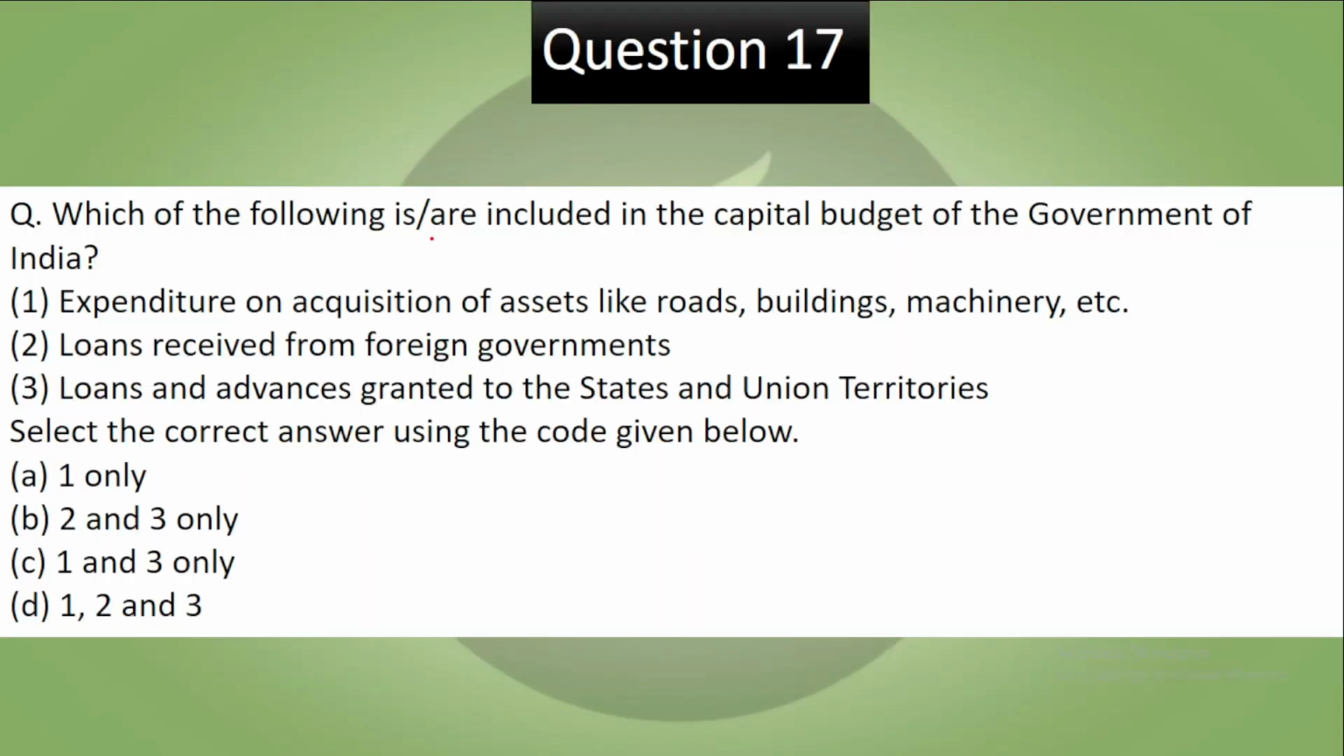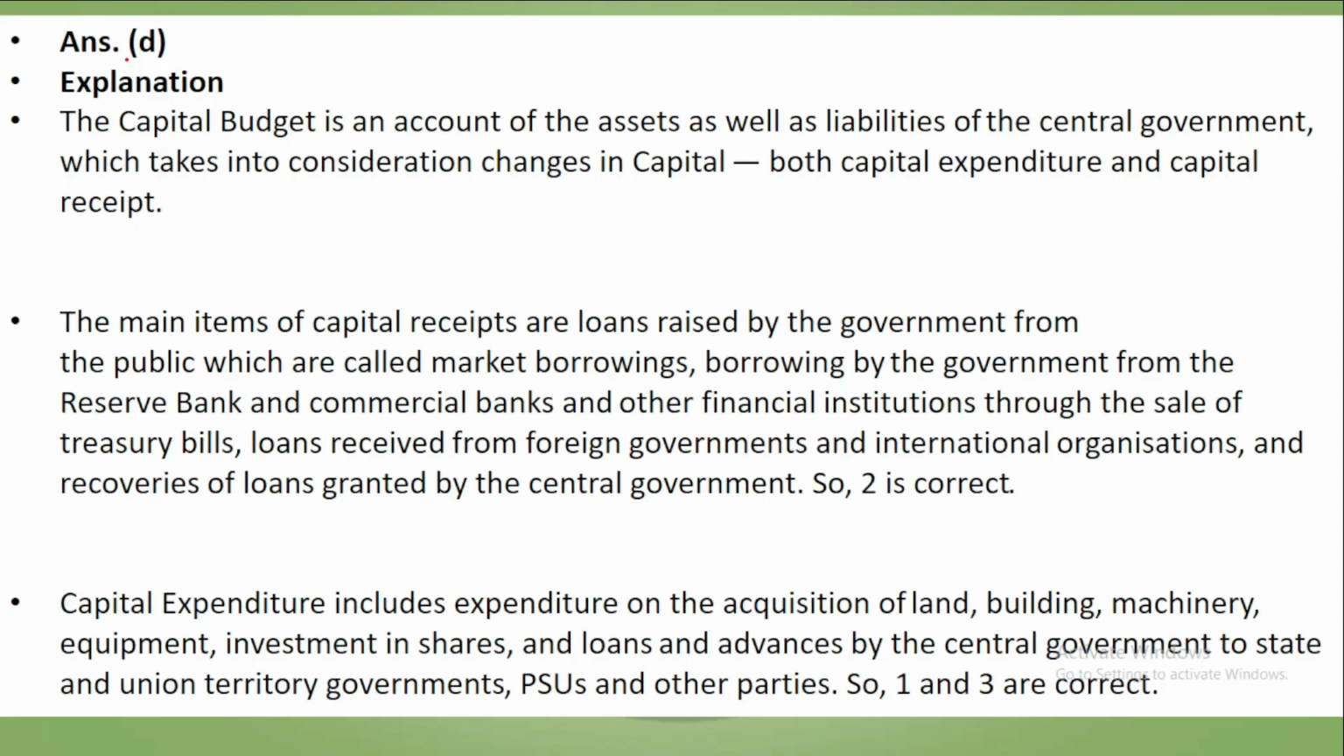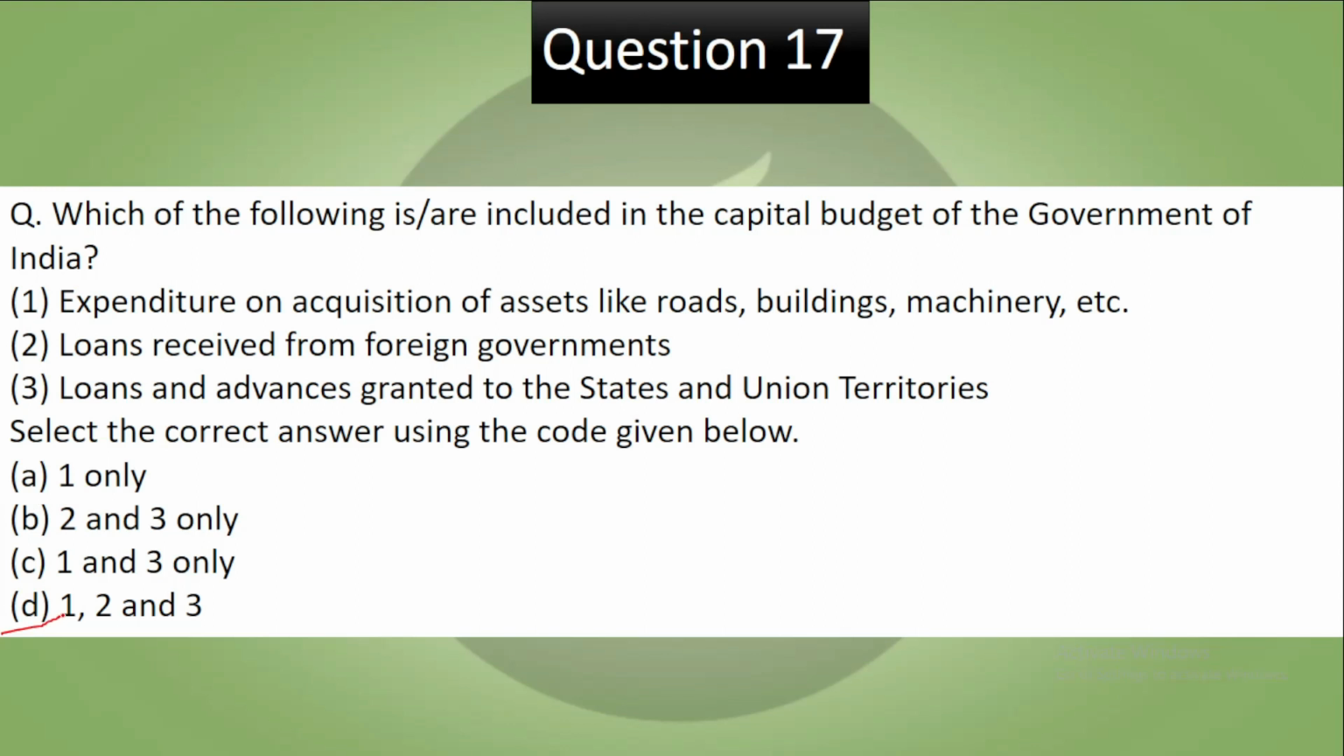Question 17. Which of the following are included in the capital budget of the government of India? Expenditure on acquisition of assets like roads, buildings, machinery, etc. Loans received from foreign governments. Loans and advances granted to the states and union territories. Select the correct answer using the codes given below. Now let's see the answer. So the correct answer to this is D, which is all of the statements are correct, as all these are included in the capital budget of the government of India.